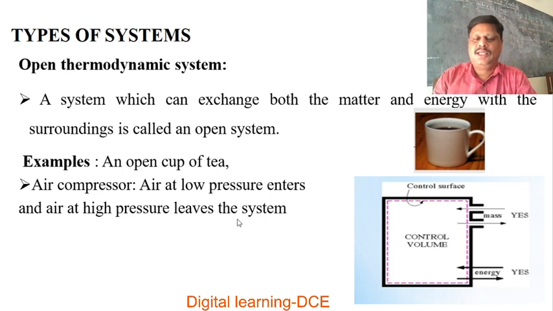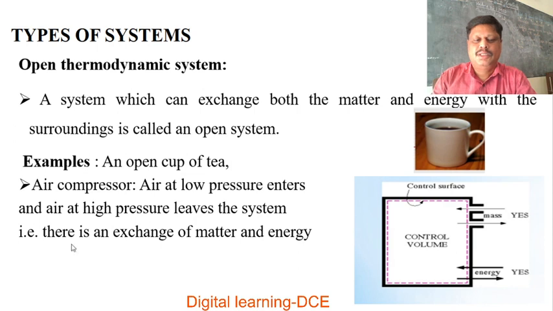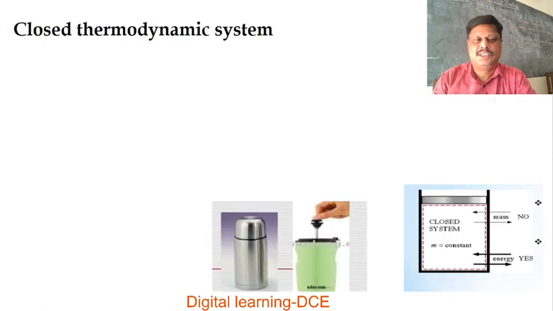Another example, air compressor. Air at low pressure enters and air at high pressure leaves the system. The transfer of matter is the air, and there is also a transfer of heat energy in the air compressor. That is, there is an exchange of matter and energy with the surroundings. So we learned what an open thermodynamic system is in this slide.